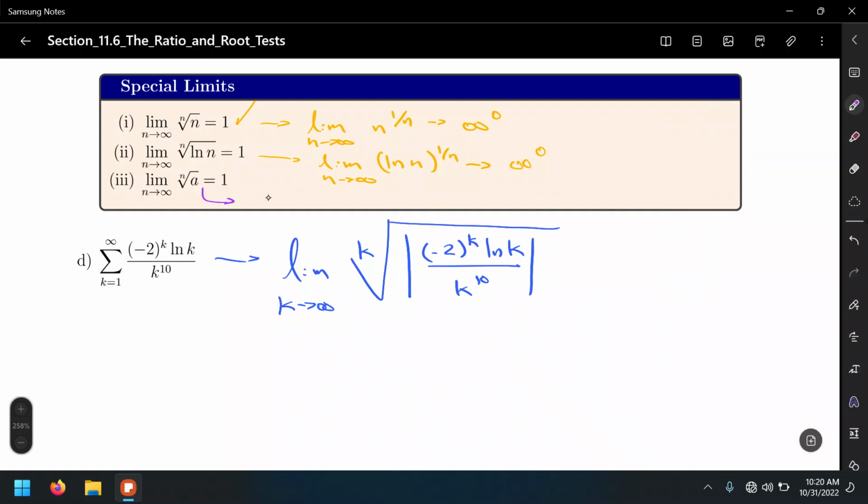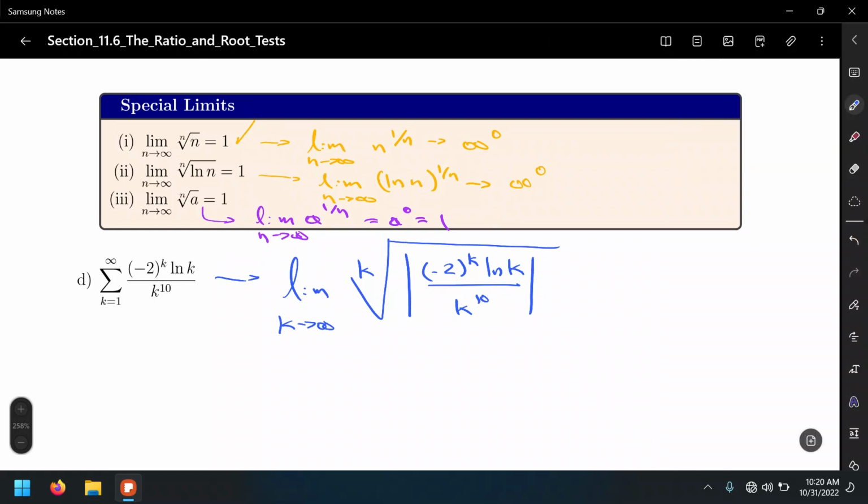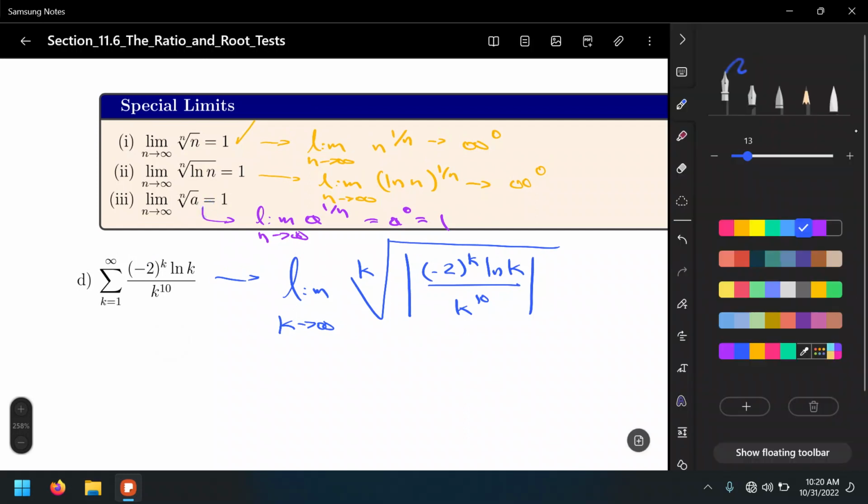This one right here. It's the limit of a to the 1 over n. So that's any number to the 1 over n. Well, 1 over n, that's 1 over infinity. It's a number, a to the 0 power, and any number to the 0 power, isn't it 1? So these special limits are equal to 1. All right? And we're going to use pretty much all three here. Almost, not all of them. Actually, the third one, we used it in the example before.